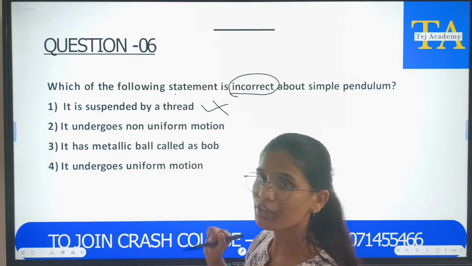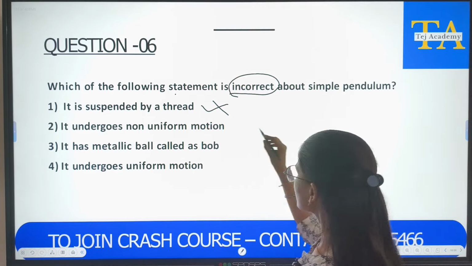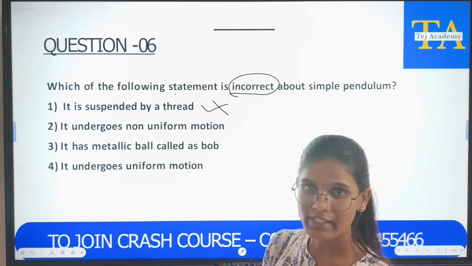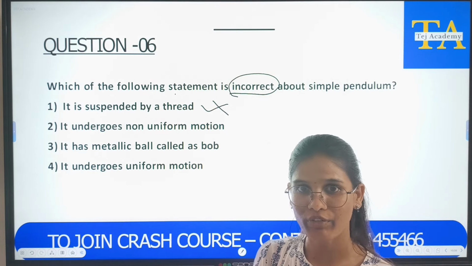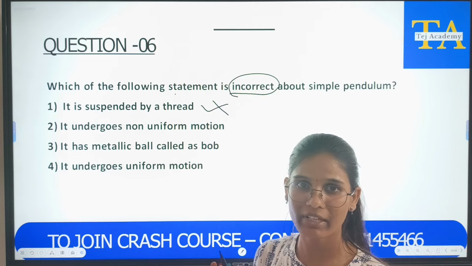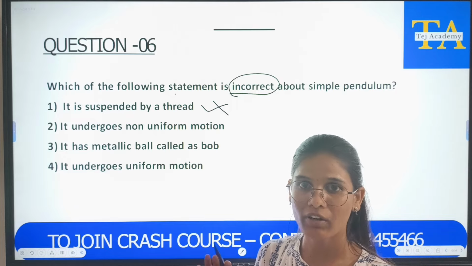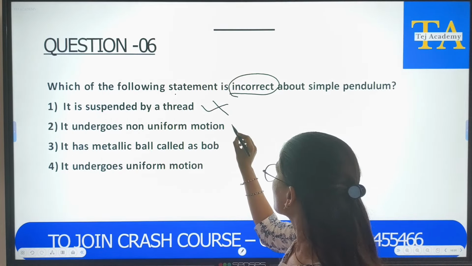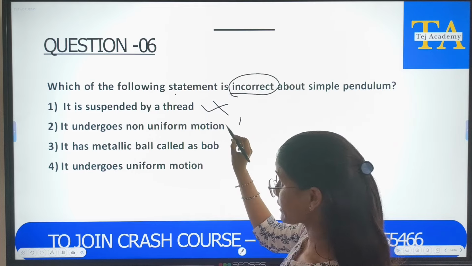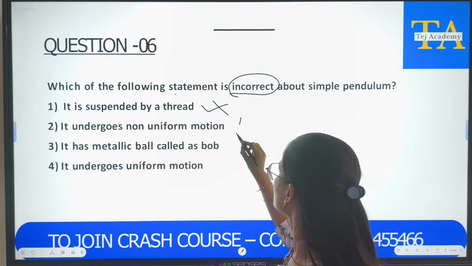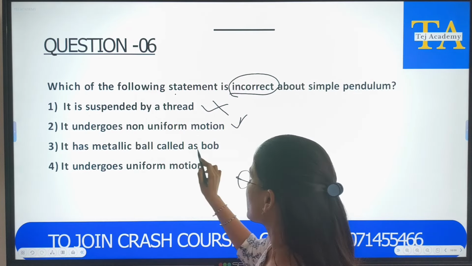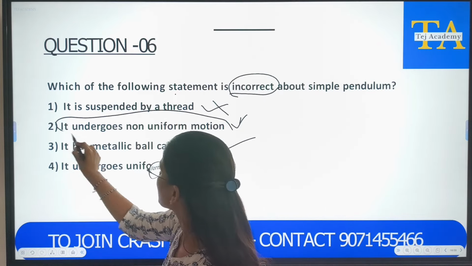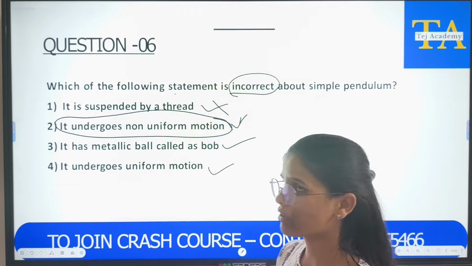It undergoes non-uniform motion. It is undergoing uniform motion, right? Because it is covering the same distance in the given period of time. As I explained in the previous slide, it undergoes oscillation, right? The oscillation will be covered in a fixed time that we call time period. So, this is not the correct statement about the pendulum. So this is our answer. It has a metallic ball called a bob. It undergoes uniform motion. So a simple pendulum does not undergo uniform motion.